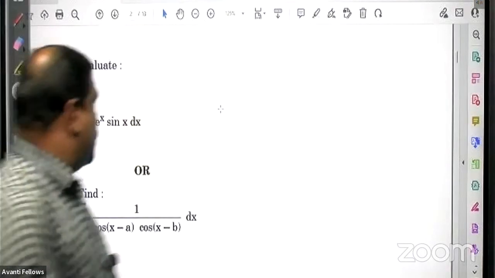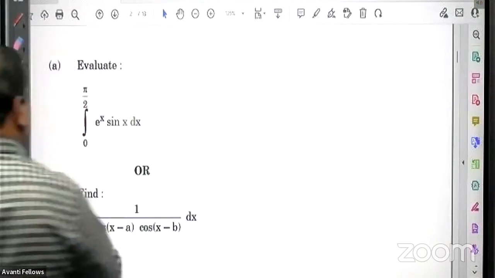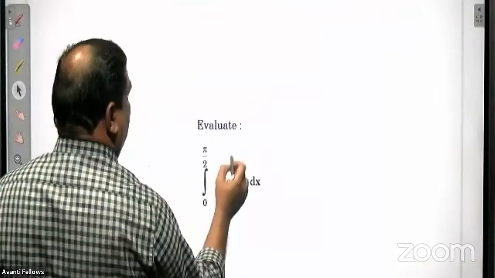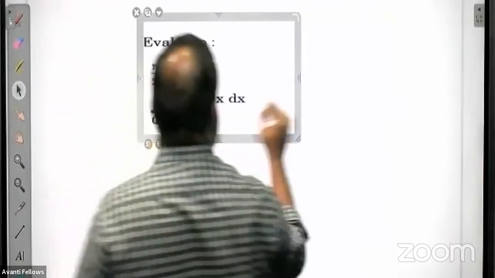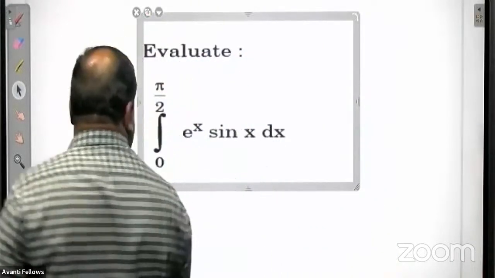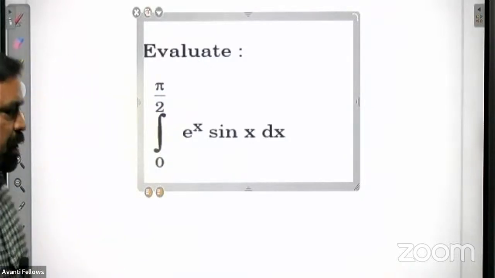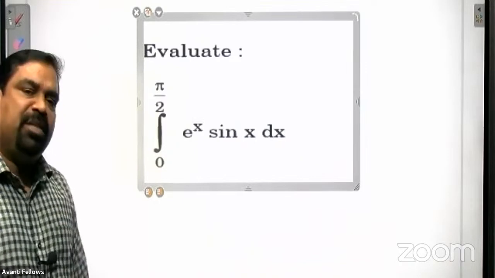Now look at this question. Integral 0 to pi by 2 e raised to x sin x dx.